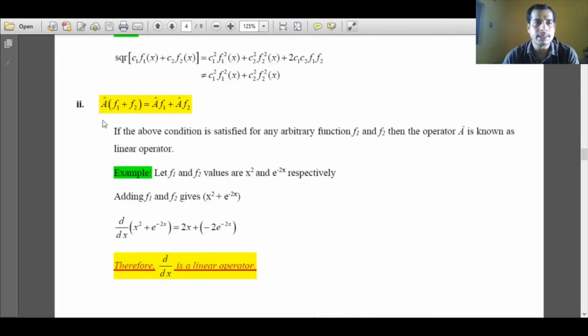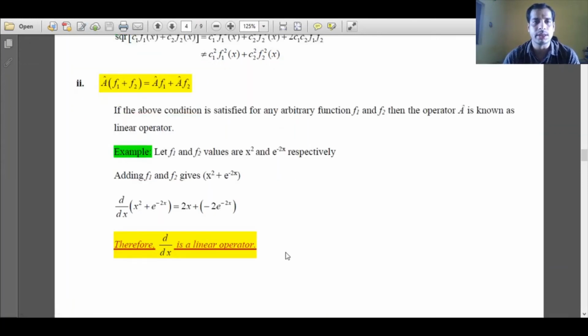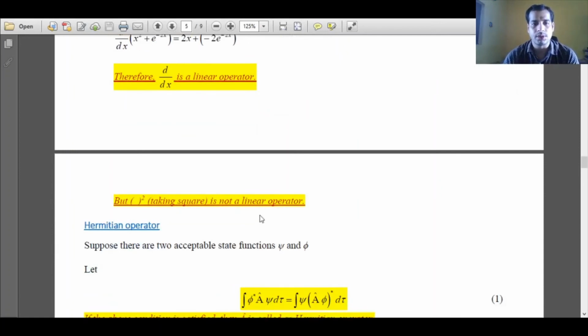Now we will see how the differentiation operator is a linear operator. We consider the two functions f1 and f2 to be x square and e to the power minus 2x. I'll use the differentiation operator. If I do this, I get 2x plus minus 2e to the power minus 2x. This satisfies the linear operator condition. So again I can say that the differentiation operator is linear in nature. Similarly, the integration operator will be linear, but the square operator is not linear.